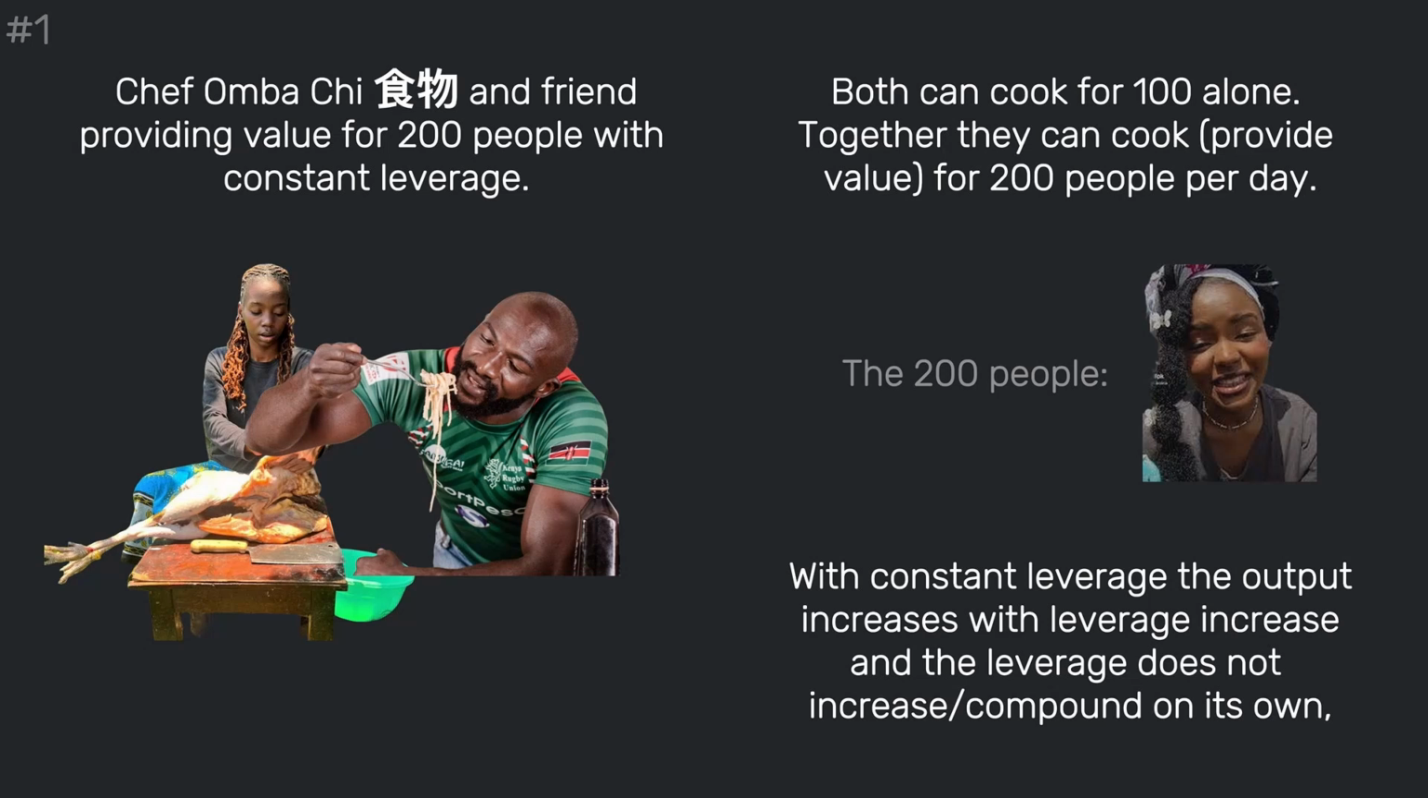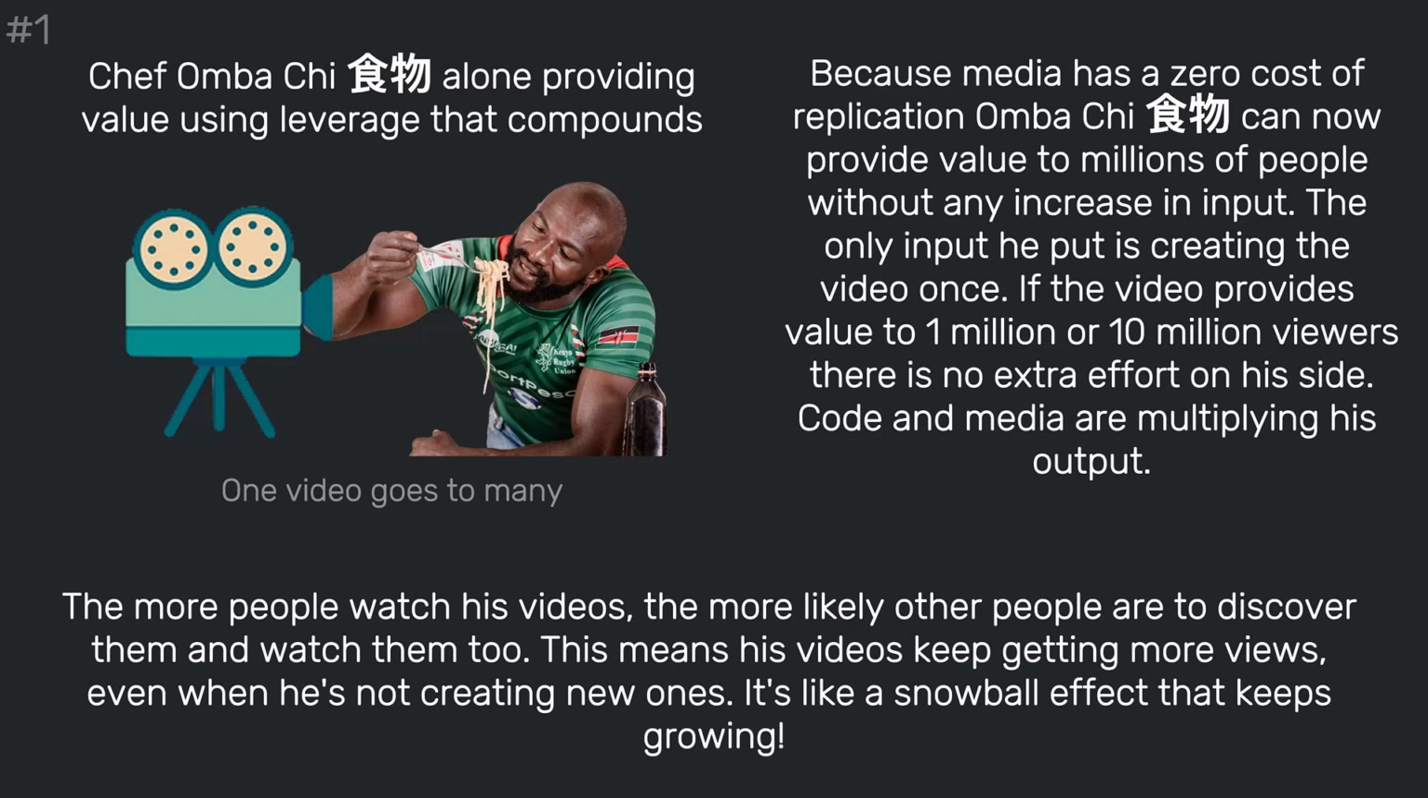With constant leverage, the output increases with the leverage increase, and the leverage does not increase and compound on its own. Meaning, without a leverage increase, the output will not increase on its own. It will not compound. Now let's see Chef Ombachi alone providing value using leverage that compounds. Because media has zero cost of replication, Ombachi can now provide value to millions of people without any increase in output. The only input he's putting in is creating the video once. If the video provides value to 1 million or 10 million viewers, there is no extra effort on his side.